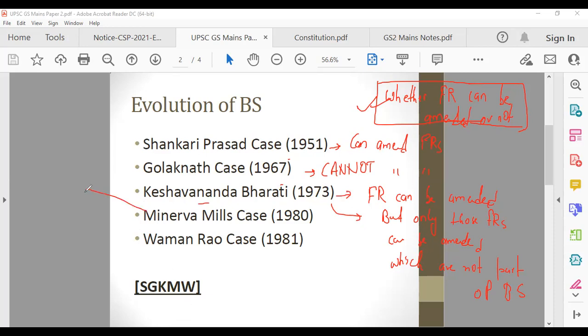Minerva Mills case, 1980. They said that there's one Article 368. Can you guess what is Article 368? Article 368 is talking about the amending power of Parliament. Like Parliament is changing the Constitution, right?